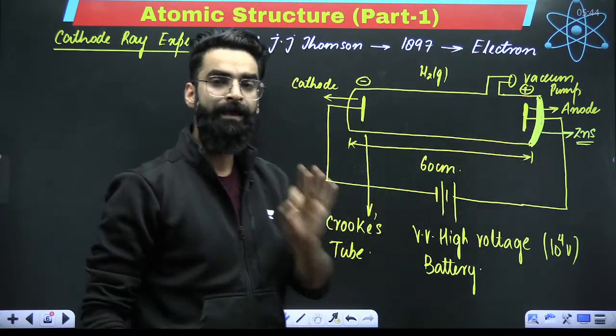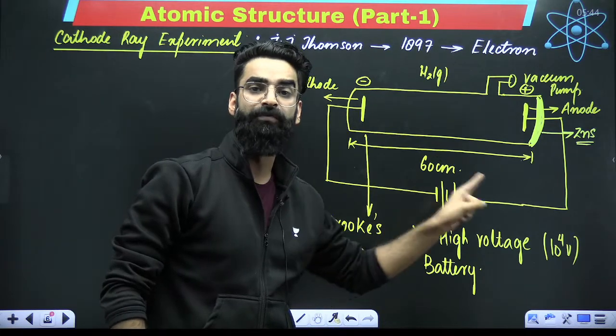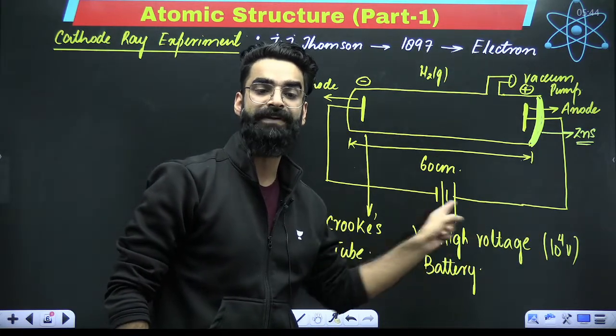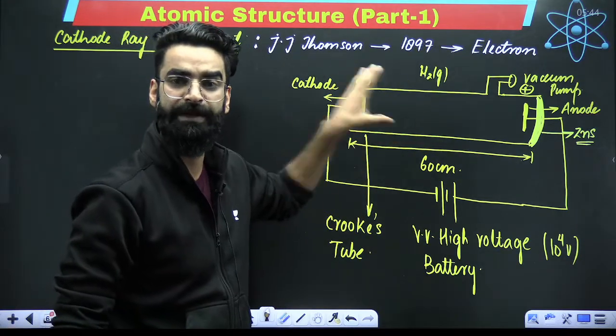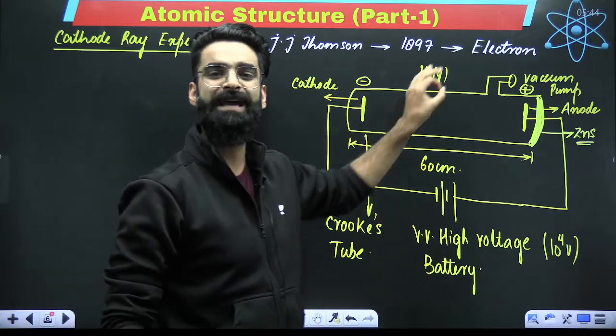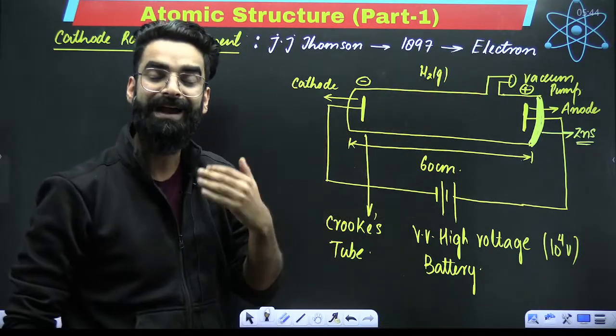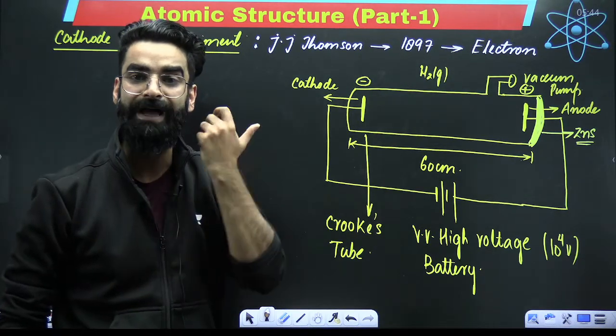Point number one. Point number two, when the battery was turned on, when the voltage of the battery was used as 10 raised power 4 volts, and when the pressure of the gas in the glass tube was kept very, very low, at that point of time, few observations were made by Thomson.